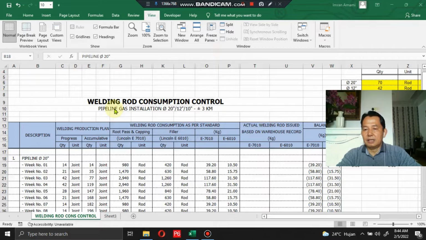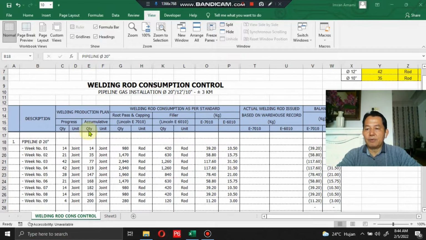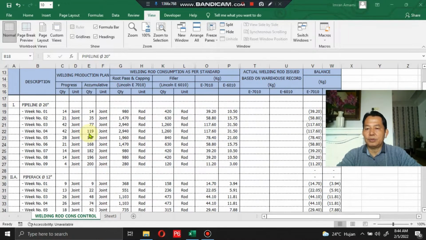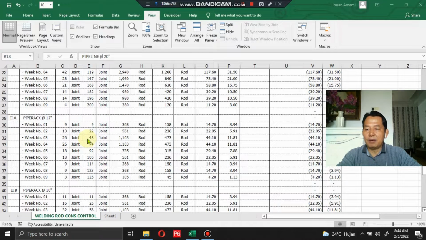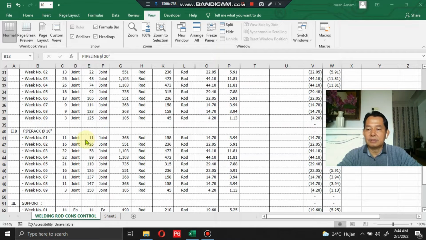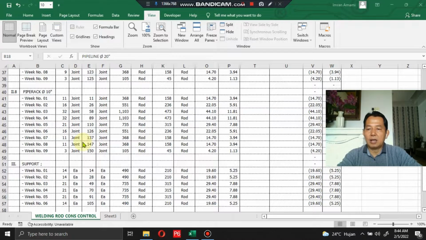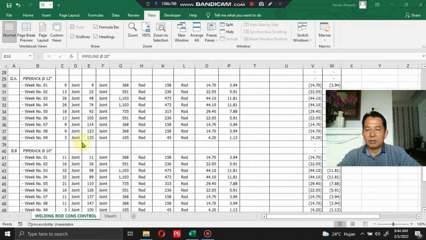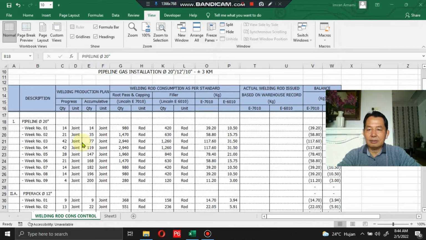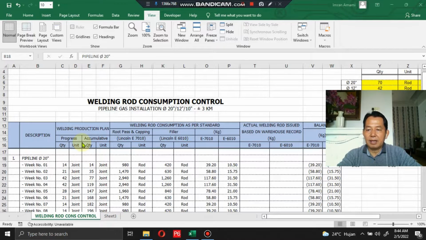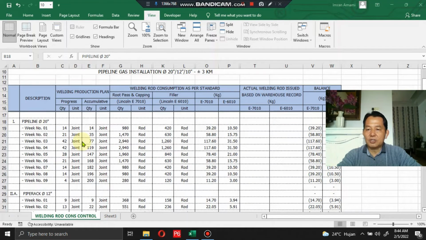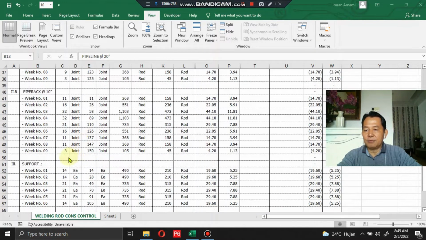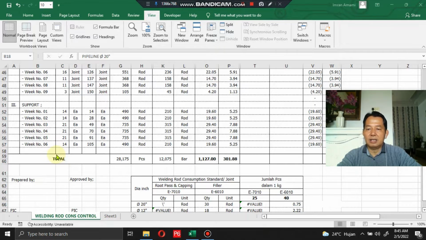This template only applies to pipeline work for pipe with diameter 20, pipe rack work with pipe diameter 12, pipe rack work with pipe diameter 10, and support work. I divide each work section into 9 weeks, except for support works, which is only 6 weeks.